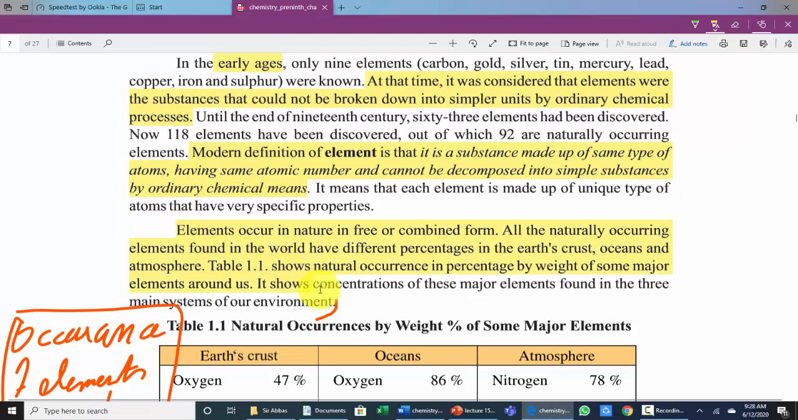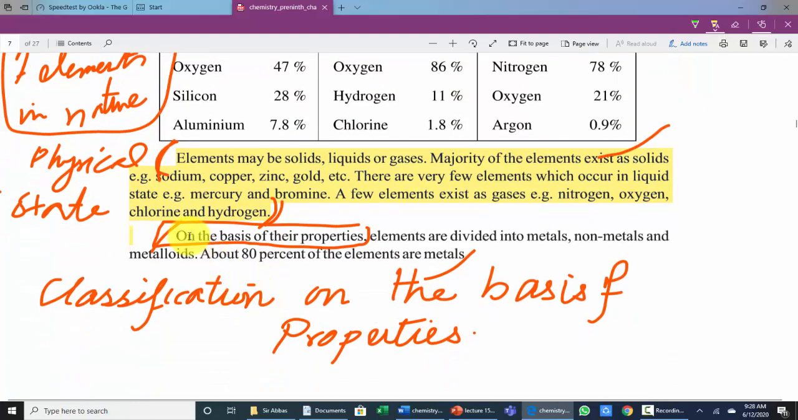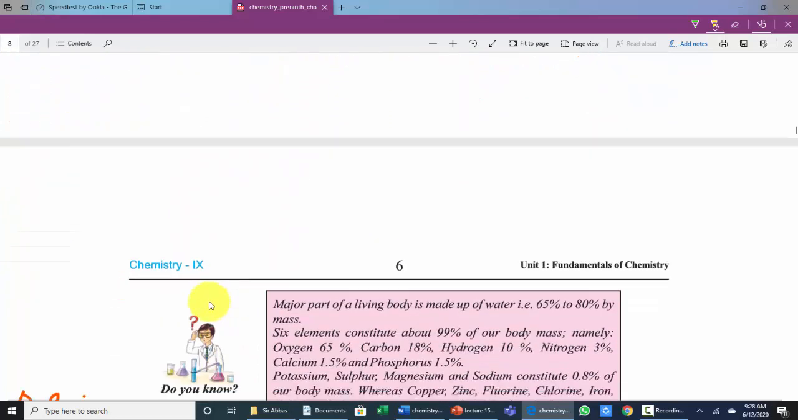Occurrence of element in nature. Occurrence of element on physical state, or classification of elements on physical states. Elements may be solid, liquid or gases. And the last is on the basis of properties, elements are divided into metals. Classification of element on the basis of their properties. So this is marking of chapter page number 5.